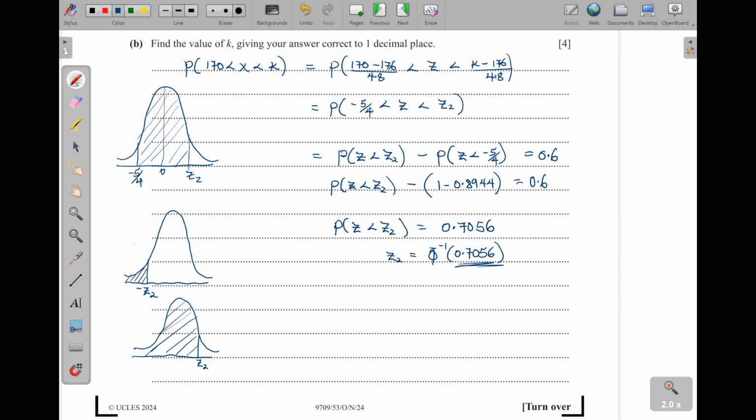Of course, it cannot be this one because it is less than 0.5. And know that half of this bell-shaped curve is 0.5. So this one has to be less than that 0.5. You see that? So that means we are taking this one here. So that Z2 is going to be a positive value.